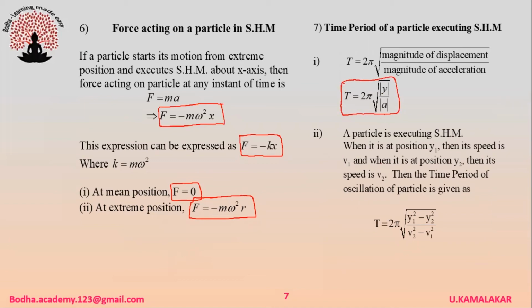A particle is executing SHM. When it is at position y1, its speed is v1, and when its position is y2, its speed is v2. In such a case, the time period of oscillation of the particle is given as T is equal to 2 pi into square root of y1 square minus y2 square whole divided by v2 square minus v1 square.